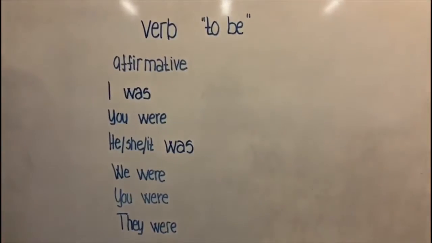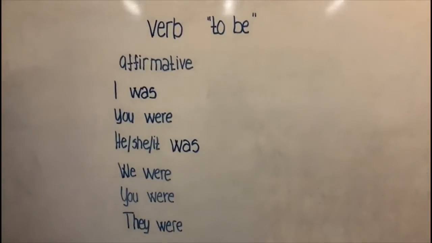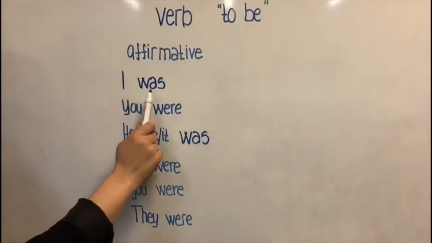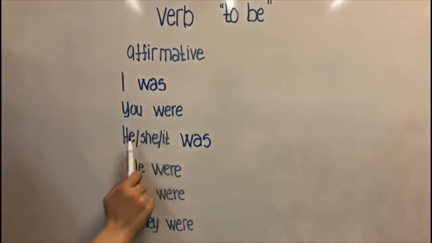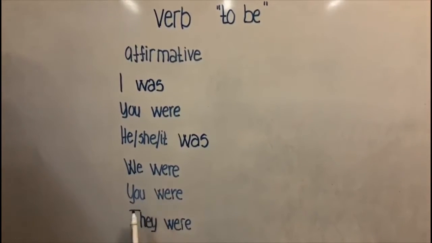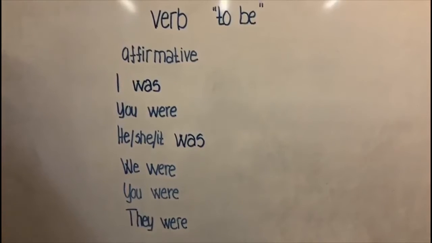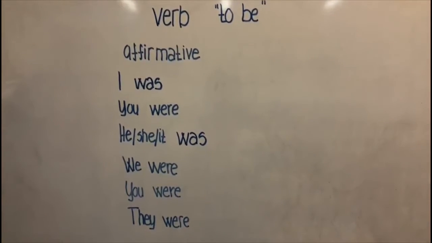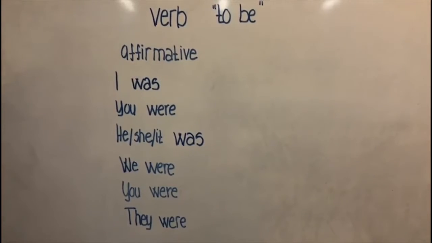Now we will talk about the verb to be. Let's start. The affirmative form. I was, you were, he, she, or it was, we were, you were, they were. Here we can see the verb to be is the only verb where the form is different for each subject.